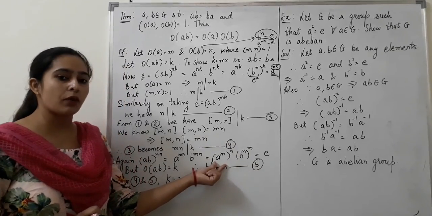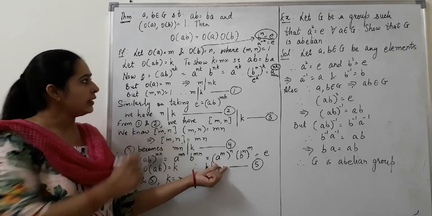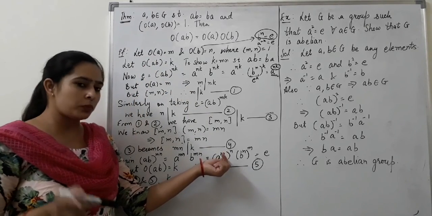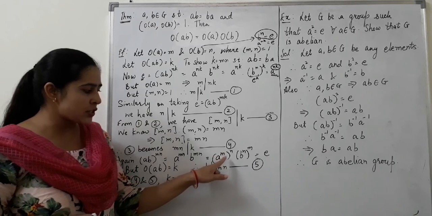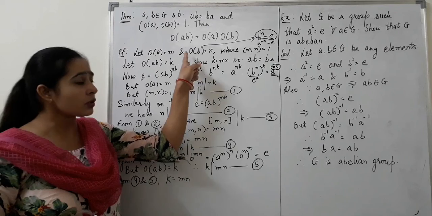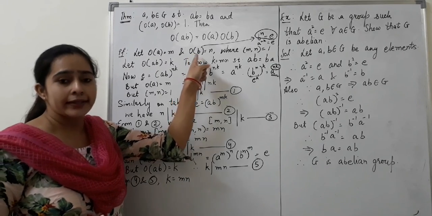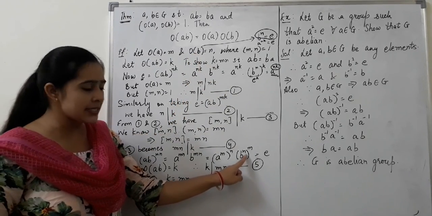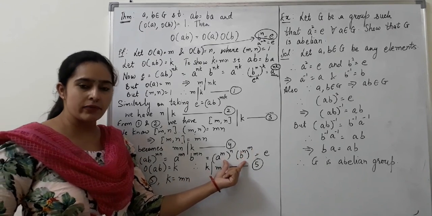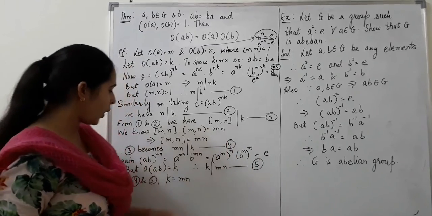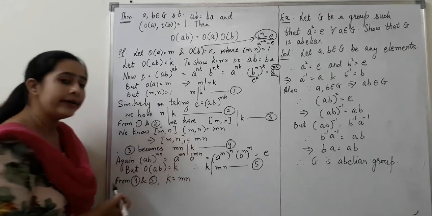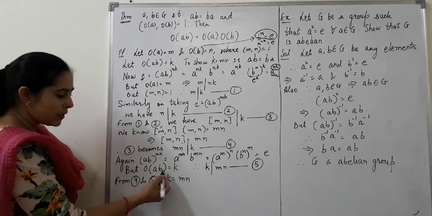Now again, using the concept of order of an element, we are given that order of A is equal to m, we have supposed. So A raised to the power m should be equal to identity, and identity raised to the power n is identity. Again, we are given that order of B is equal to n, that means B raised to the power n is identity, identity raised to the power m is identity, identity into identity will be equal to identity.